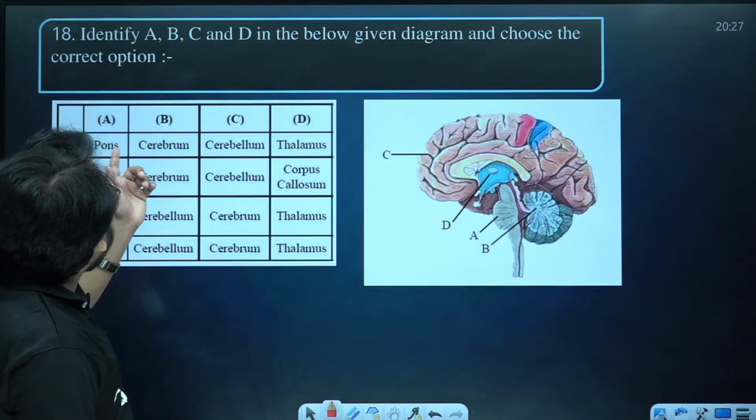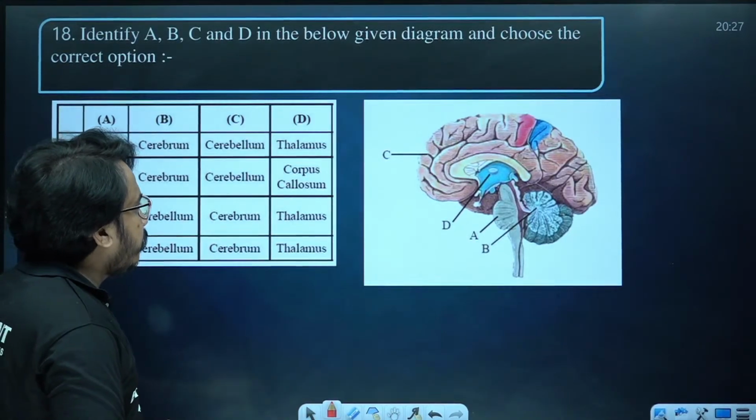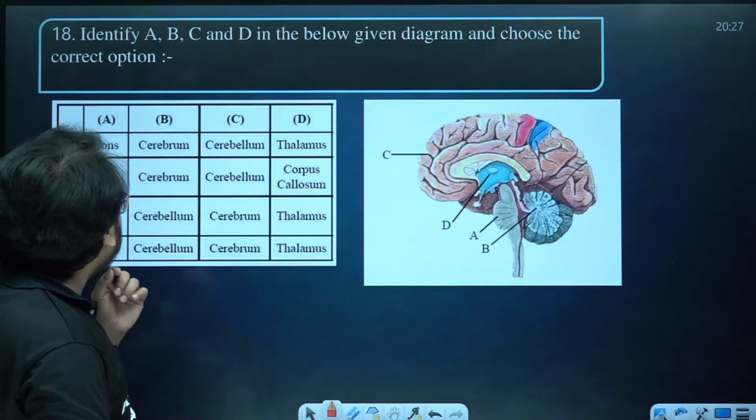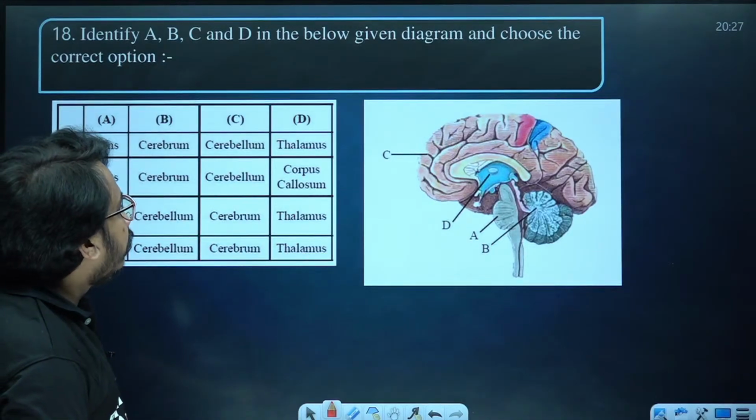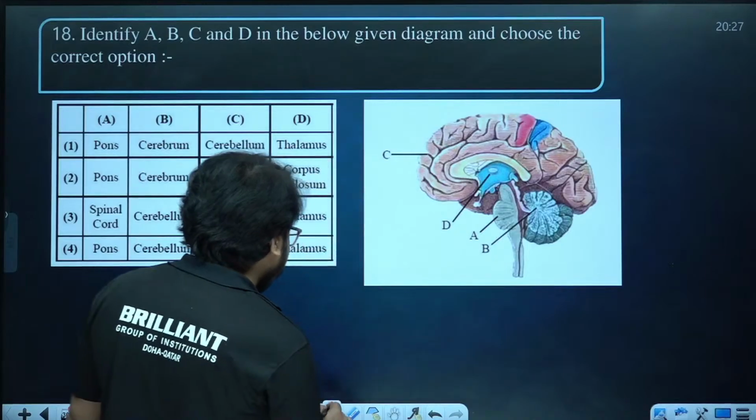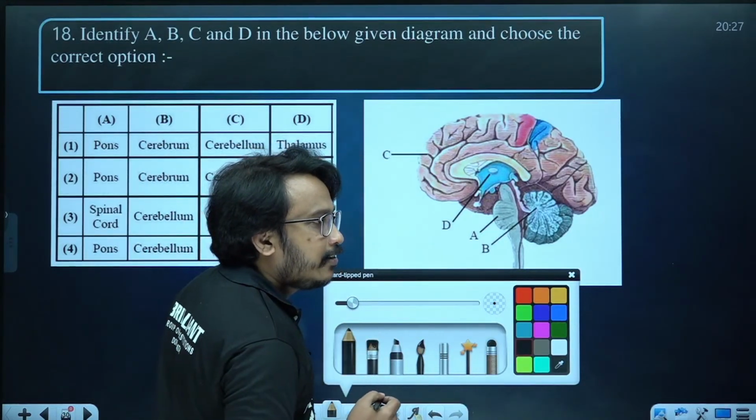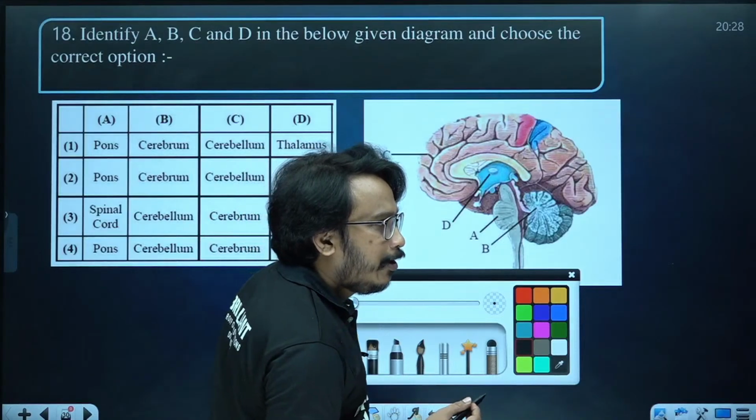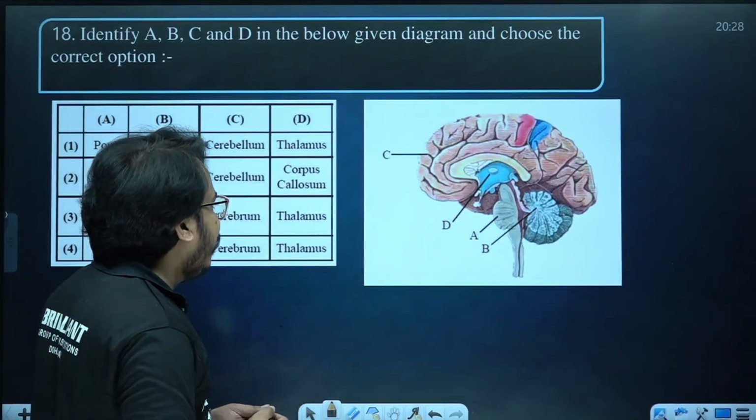Now next one, identify A, B, C and D. I am expecting comments for this question. You should be able to identify what is A, what is B. I got the answer. Can you please comment fast? What is A? Rahul, Gayatri, expecting some comments from you people.